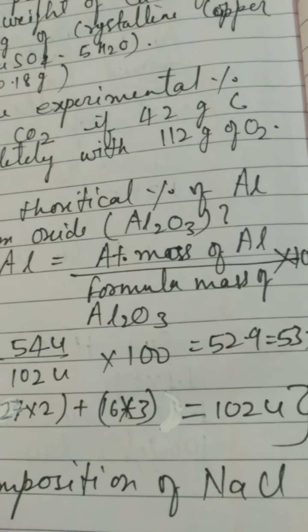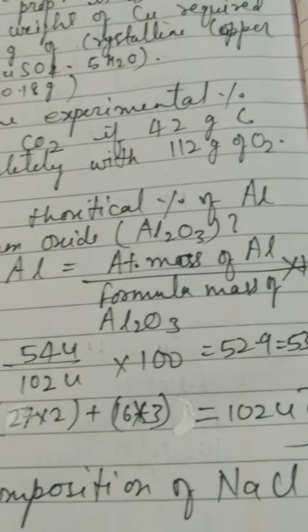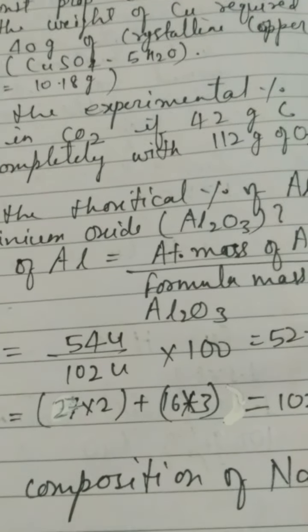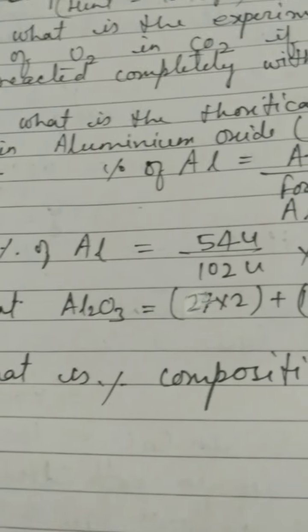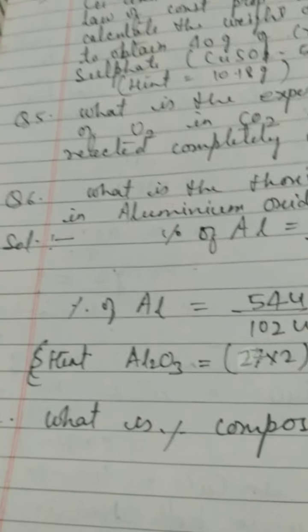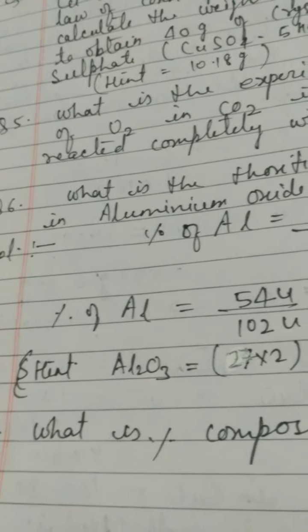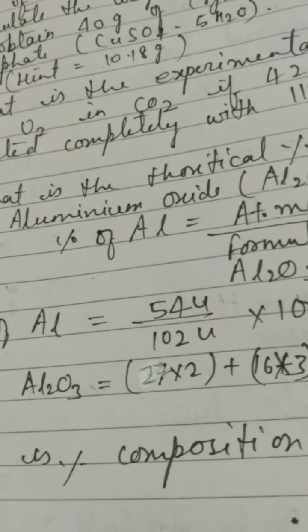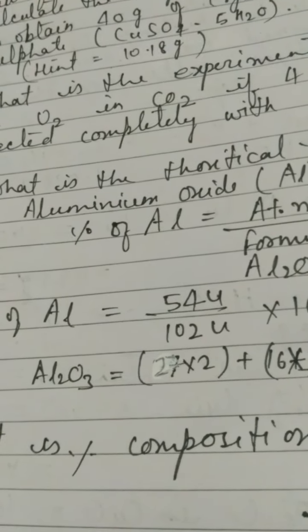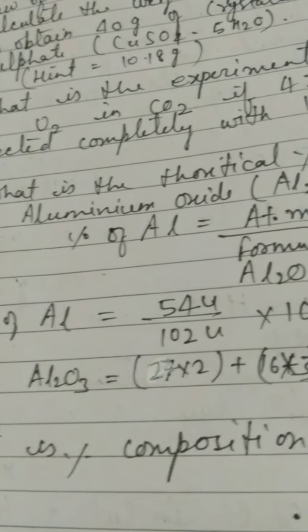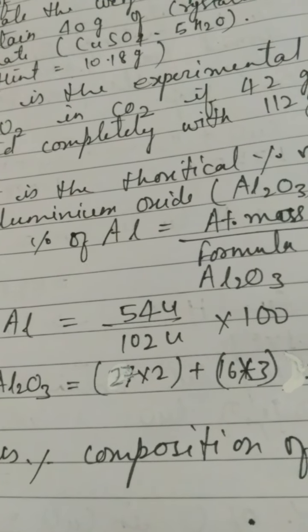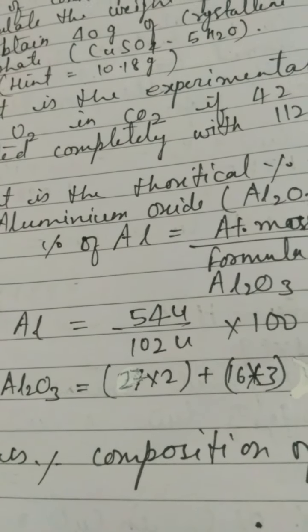The atomic mass of aluminium is what? 23 unified mass. And what is the formula mass of aluminium oxide? Children, I have tried to show you how to calculate the formula mass of aluminium oxide. The hint has been provided that 2 atoms of aluminium are there, so 27 multiplied by 2. The atomic mass of aluminium is 27, not 23. Just by mistake I said it.